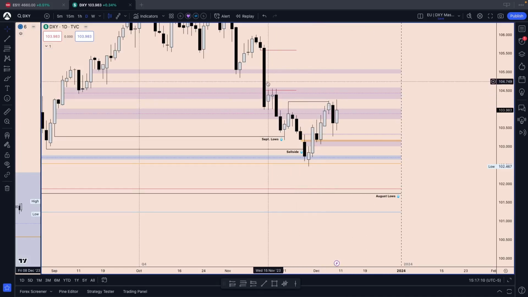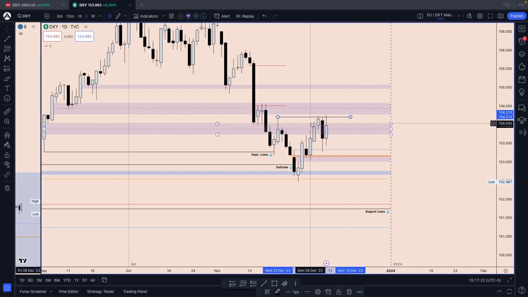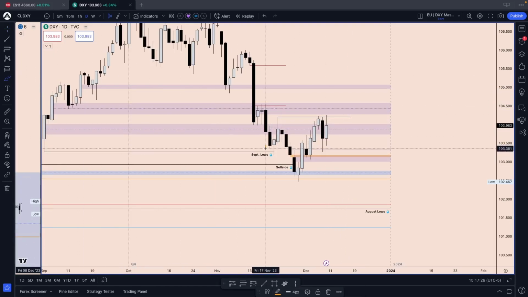And we just wicked our most recent lower high. So potentially we could be looking at a market structure shift here on the DXY daily time frame if we see the candle close above here. If we get that candle close, we could also be eyeing a potential left shoulder, head, right shoulder setup.